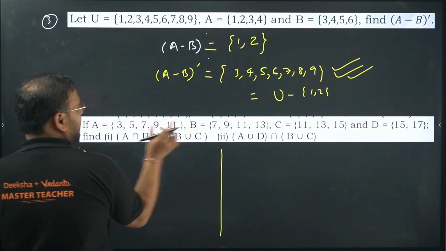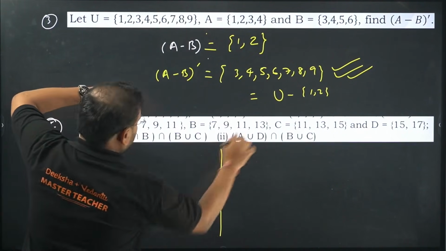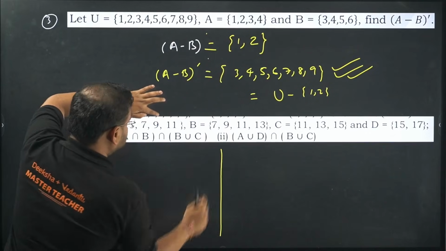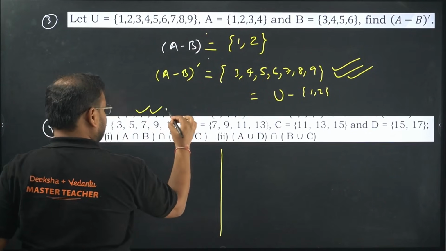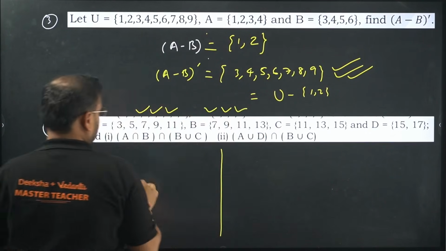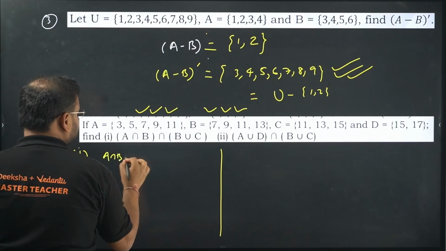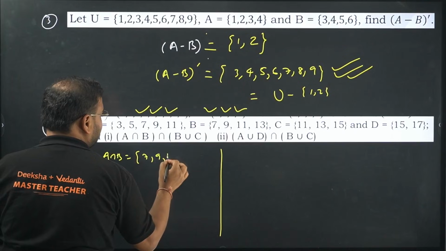Check here. A and B intersection. 3 is there, sir? No. 5 is there, sir? No. 7 is there, sir? Yes. 9 is there, sir? Yes. 11 is there, sir? Yes. 7, 9, 11. So this will become what? A and B becomes 7, 9, 11.